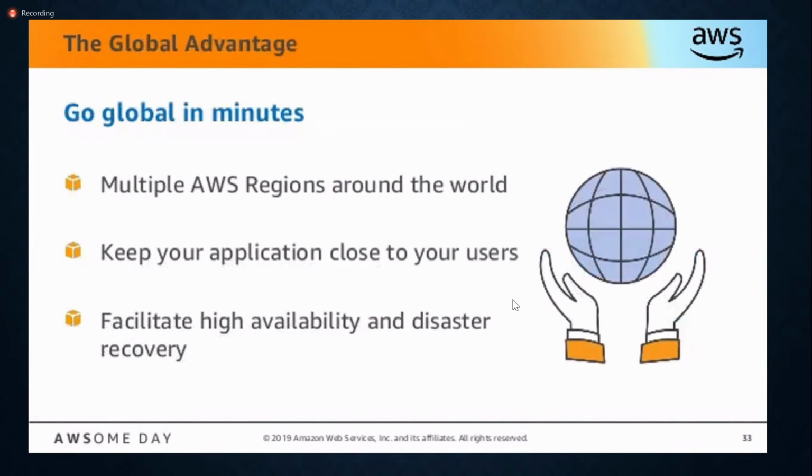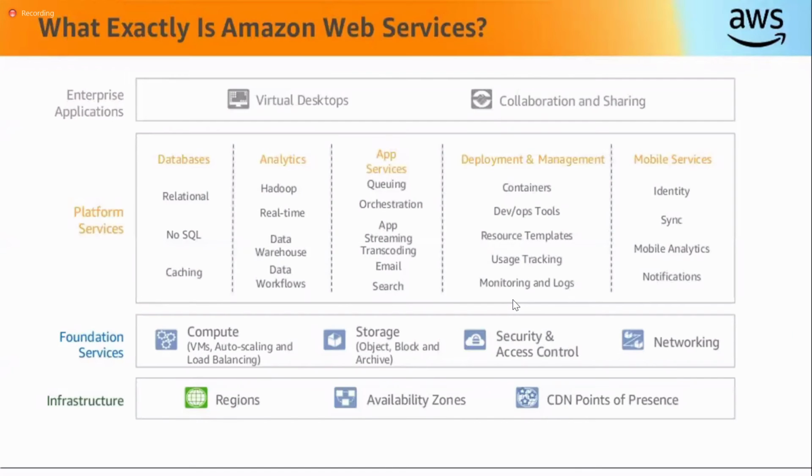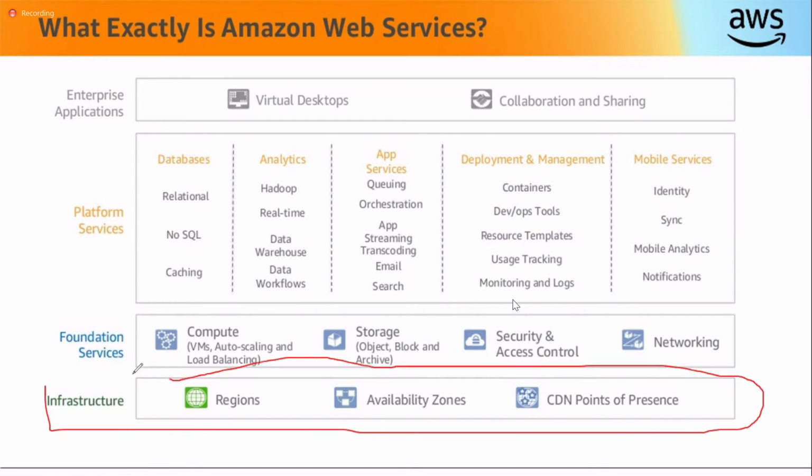And these are the benefits. This is like a platform of AWS. In the platform, infrastructure service is very important. This part we will learn, and also we'll discuss foundation services and platform services, which are functional.